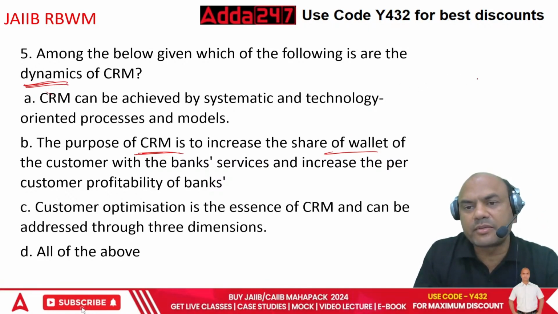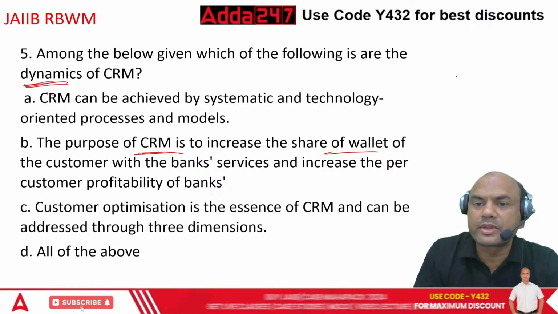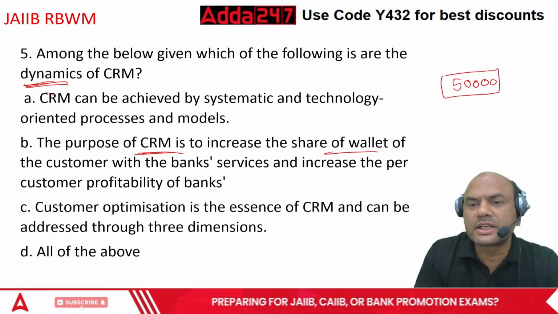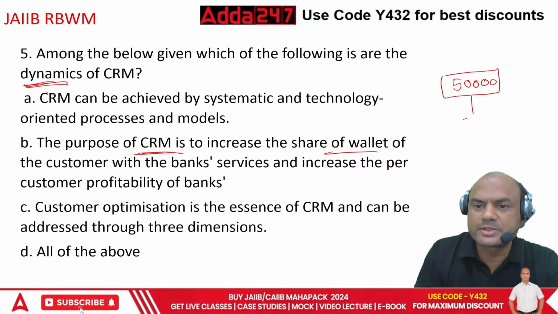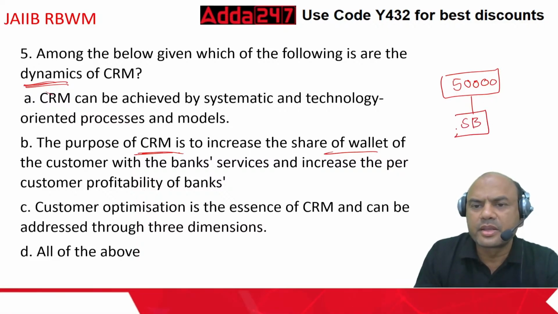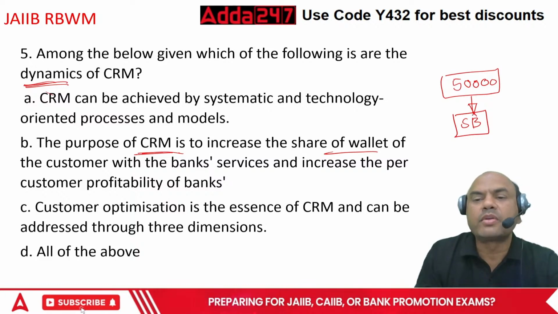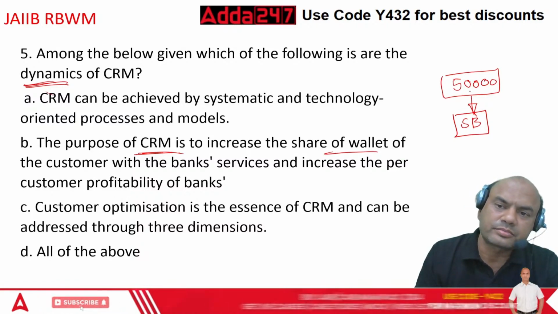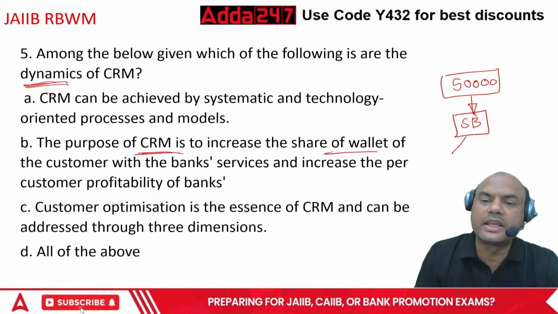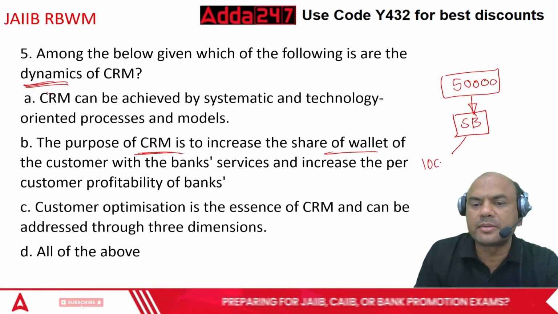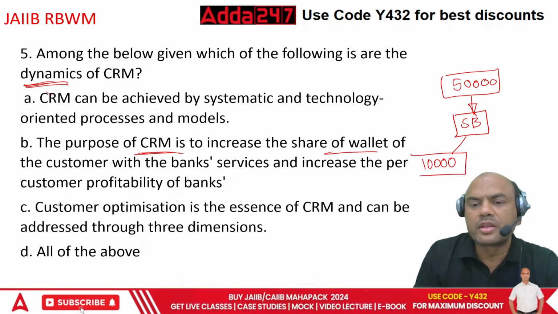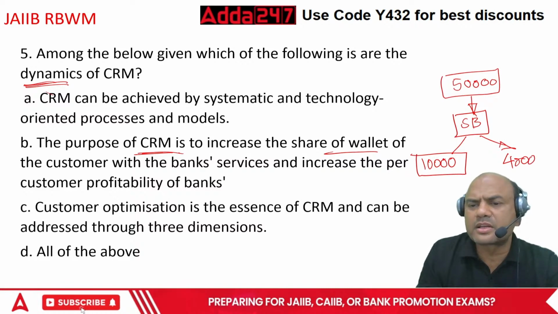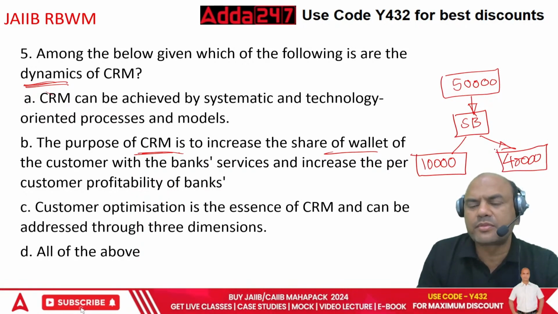Suppose some customer has, let's say, a salary of 50,000. This 50,000 salary comes to my savings account, SB. Let's say it's a salary account. But what happens? This customer immediately withdraws it. It goes in, let's say, an EMI of 10,000. So the 10,000 EMI is gone. Now the remaining 40,000, this customer immediately withdraws, either through cash or through clearing, NEFT, whatever.